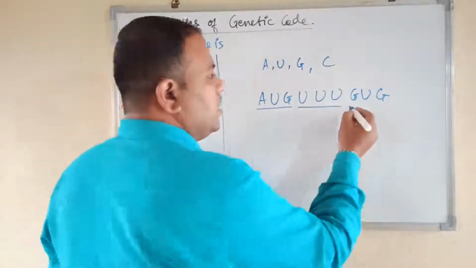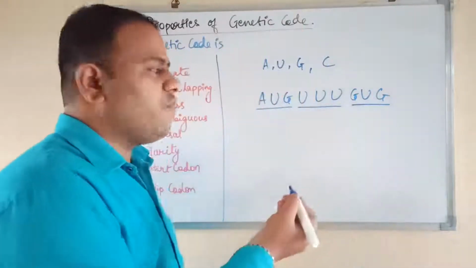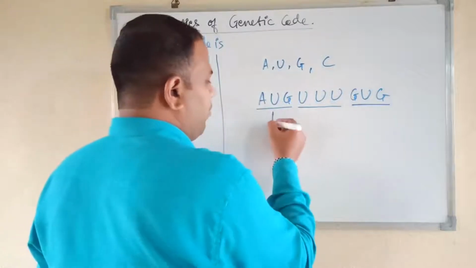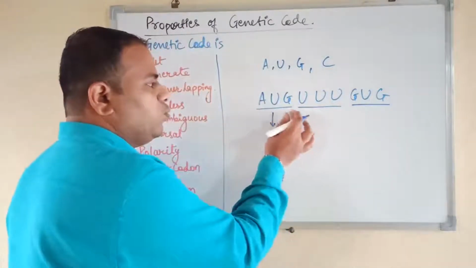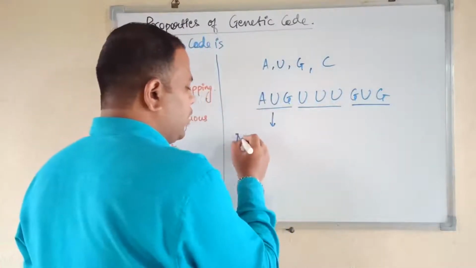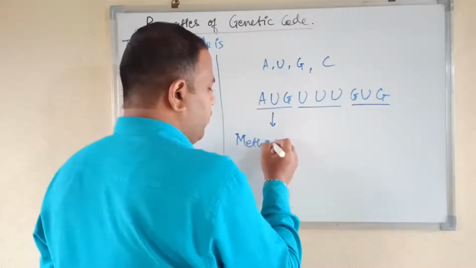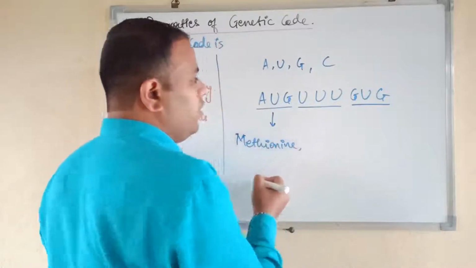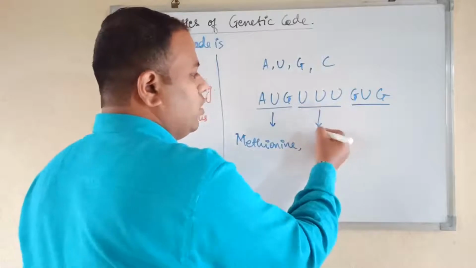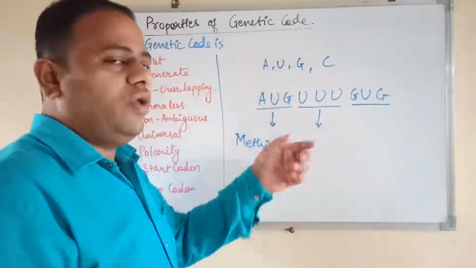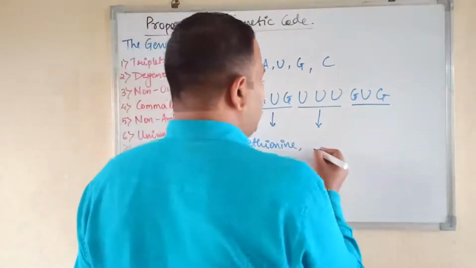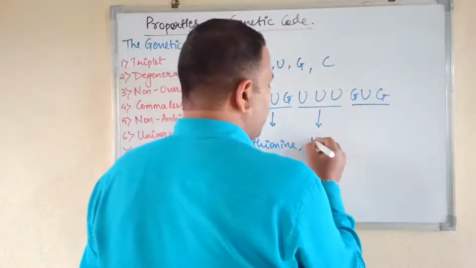So you can see here it is always read in a triplet fashion. For example, the AUG codon will code for the amino acid methionine. Then the UUU codon, that is 3 uracil triplet, will code for the amino acid called phenylalanine.